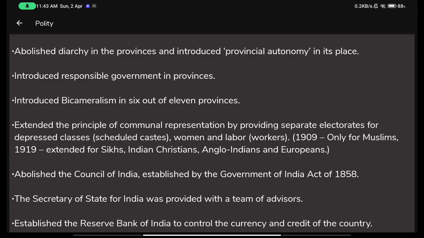Extended the principle of communal representation, that is reservation of some seats, I believe. Communal representation by providing separate electorates for depressed classes. So they gave separate electorates for scheduled castes, for women and labor workers, for Muslims, Sikhs, Indian Christians, and all these started having their separate electorates. That you have your separate area, you can choose your own community's leader and you will only vote for him.